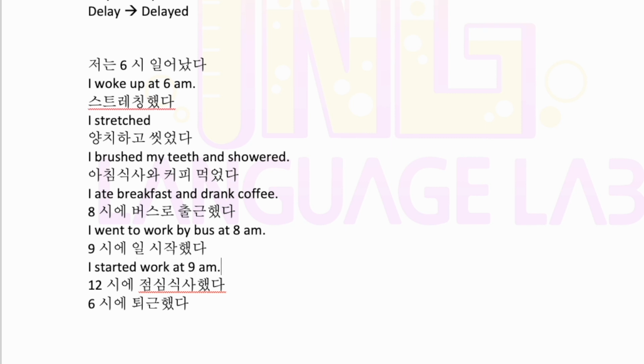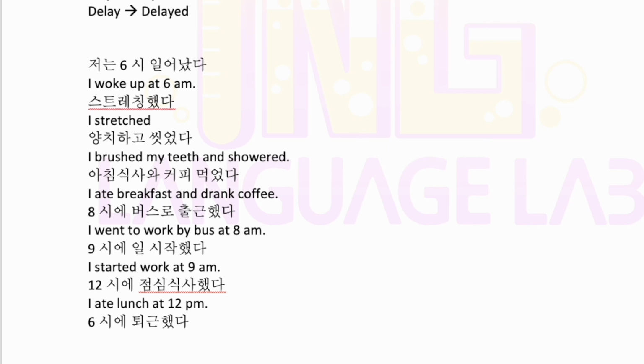Next we have 12시에 점심 식사했다. Here we go, another I eat, so I ate lunch at 12 p.m. Remember that in the afternoon, noon is p.m., not a.m., so it goes 11 a.m. to 12 p.m. And then finally, get off work. We didn't talk about get, but that is also an irregular verb.